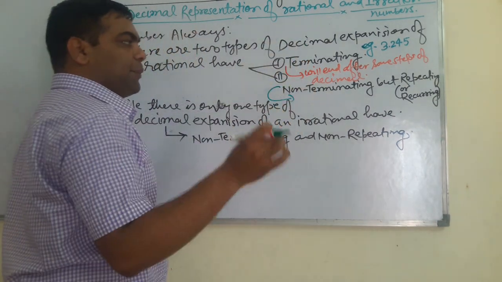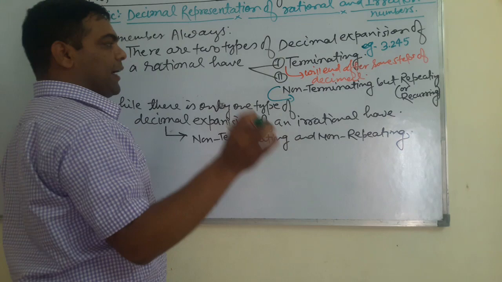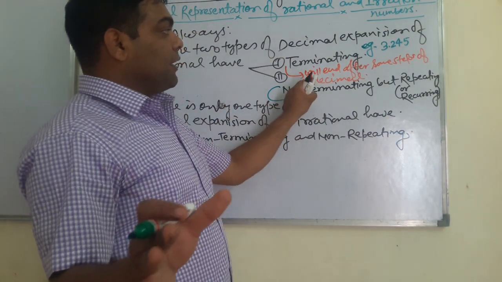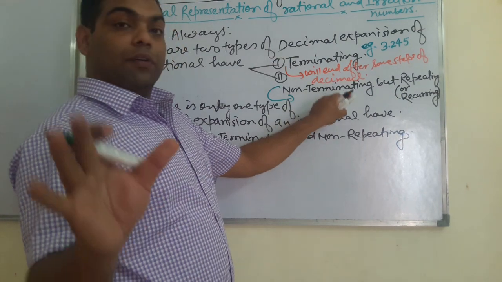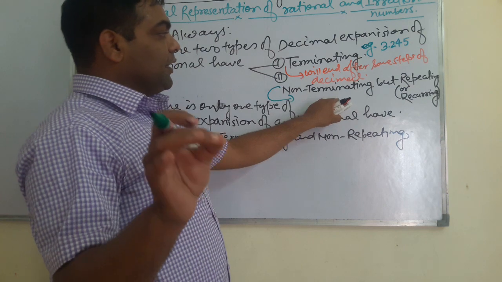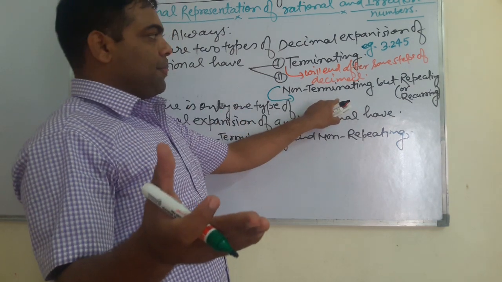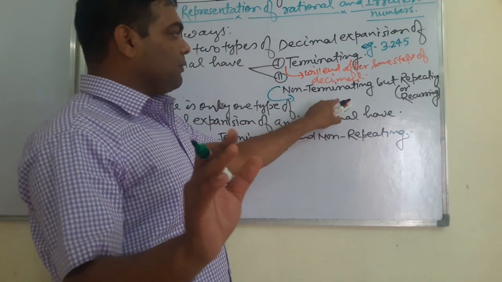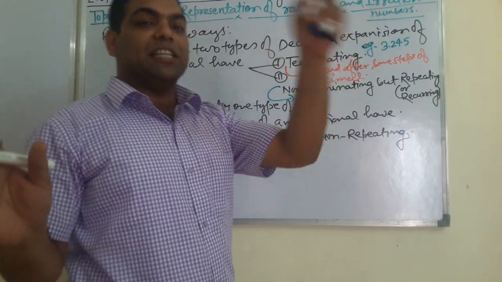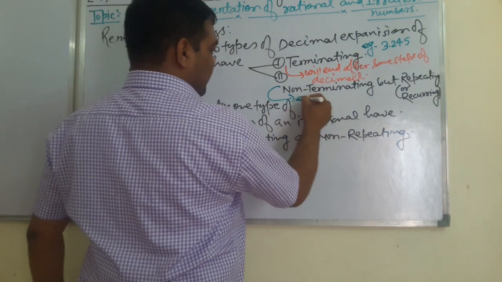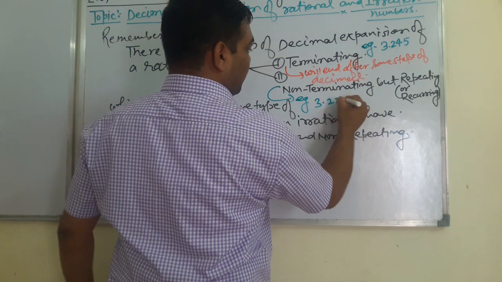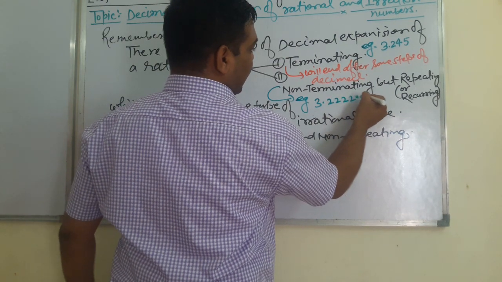In case of non-terminating but repeating or recurring, it will not end after some steps of decimal, but there will be some digit, at least one digit. There is no limit for the maximum digits, which will repeat continuously. For example, see, this is here 3.2222 and so on.